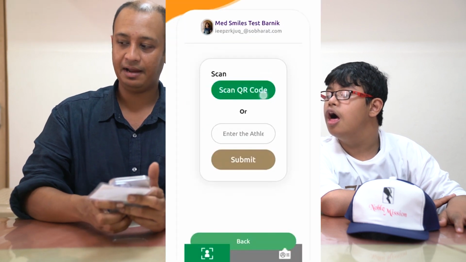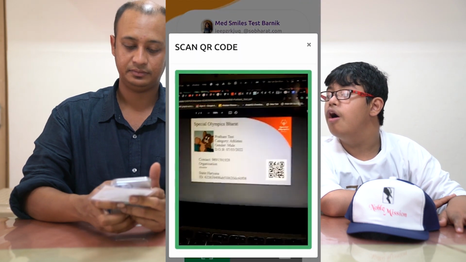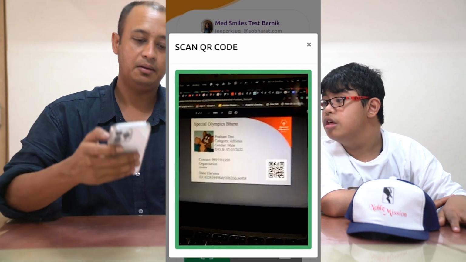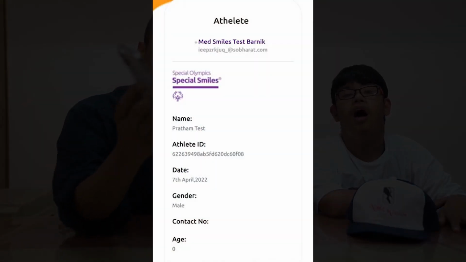Again, open your camera, point the camera at the QR code, and your form will instantly appear. Now another final thing that you need to remember.